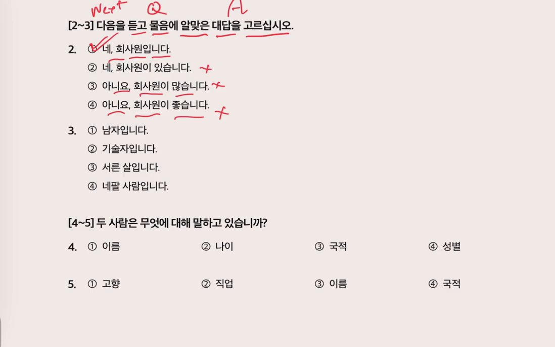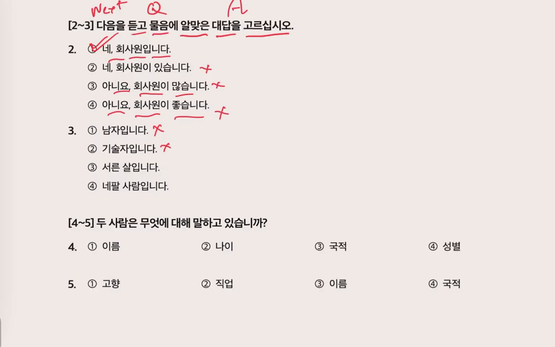3번. 어느 나라 사람입니까? From where are you? What is your country name? 1. 남자입니다. I am a male. So this is not the answer. 2. 기술자입니다.